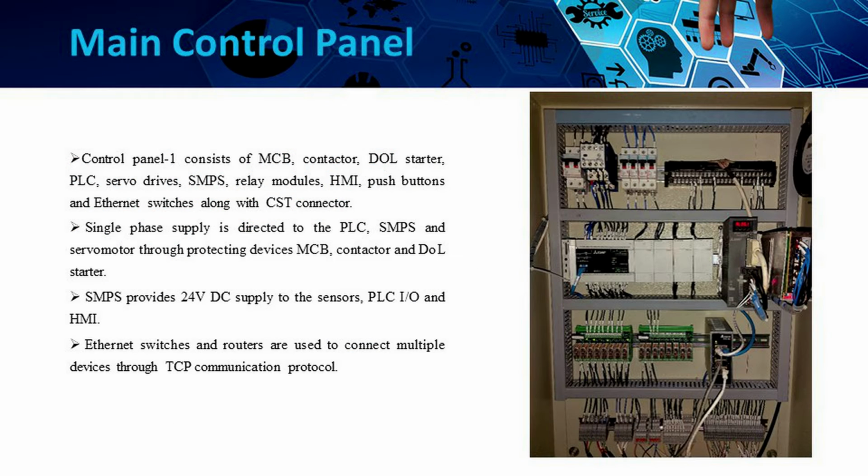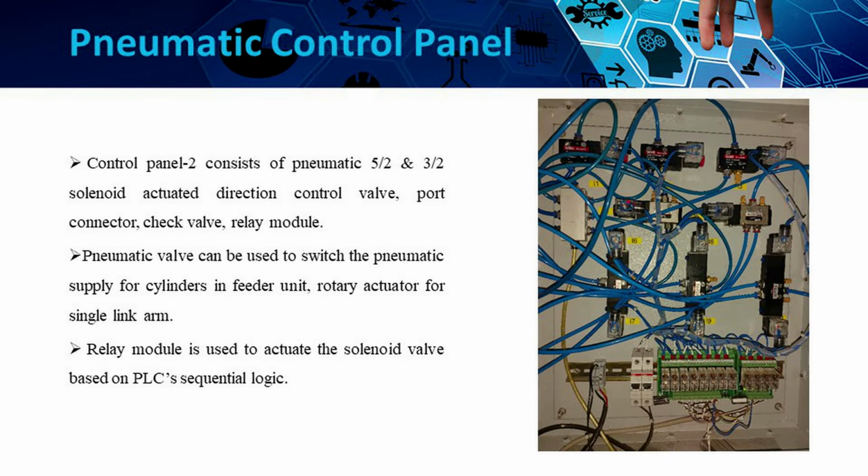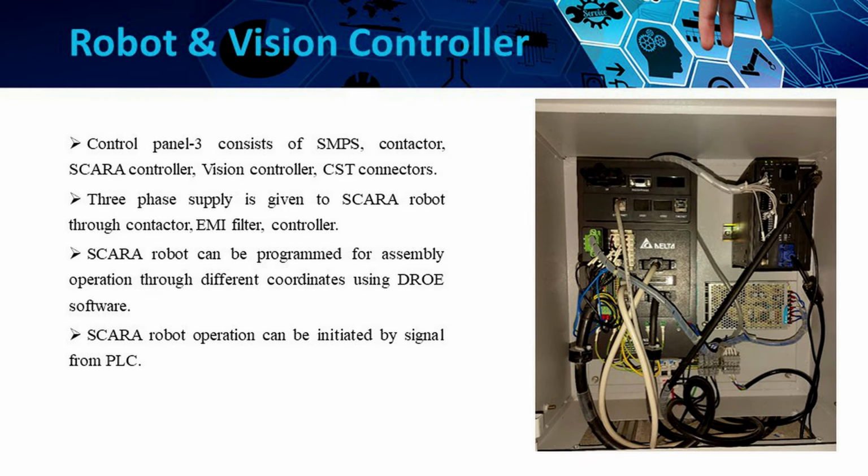For this, we have made a project setup. The total set consists of 3 control panels. First one is the main control panel to control the total project setup. Then comes the pneumatic panel for pneumatic actuation such as robotic gripper and cylinder actuation. Followed by the robotic SCADA controller and machine vision controller for robotic actuation and vision inspection.